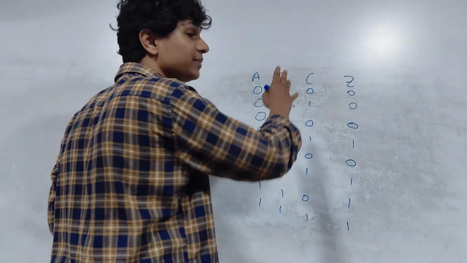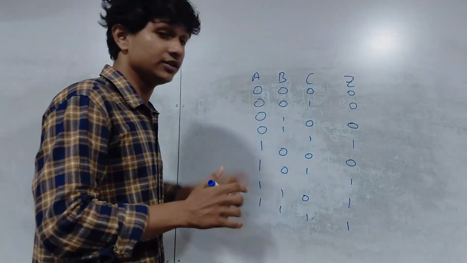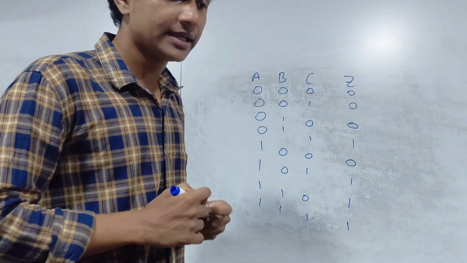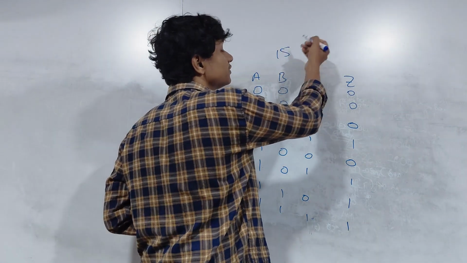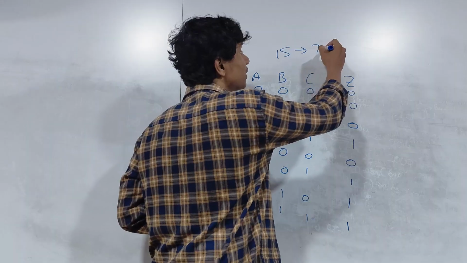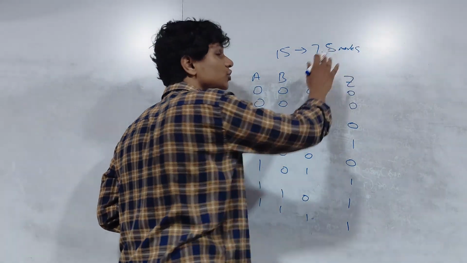This is the complete truth table answer. The order, the key points you have to remember. This question is an easily scorable 15 marks question. 15 marks means for the whole paper you are getting 7.5 marks. Okay? This is an easily scorable mark.